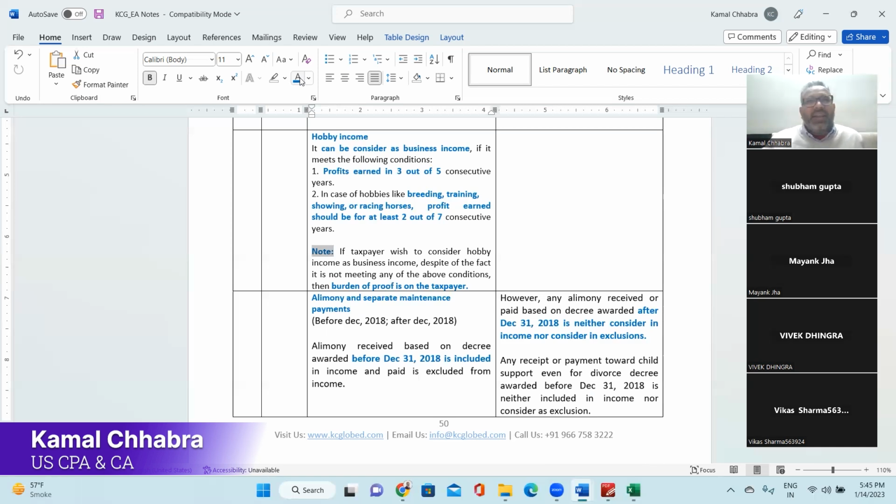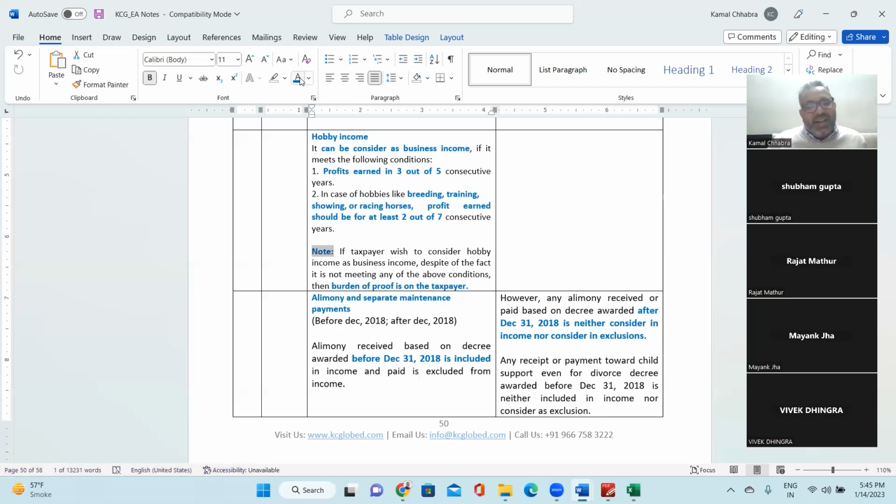So why has the tax maker put this in place? Because people do have a hobby, and generally they show a loss on the hobby, and they want to consider that loss as a business loss and set it off against their normal routine income or carry it forward for future periods. That is the reason this law has been made.